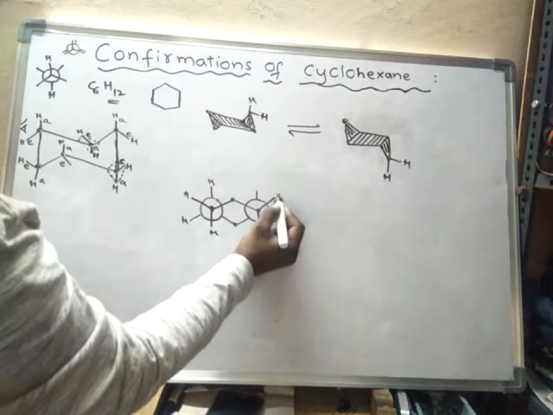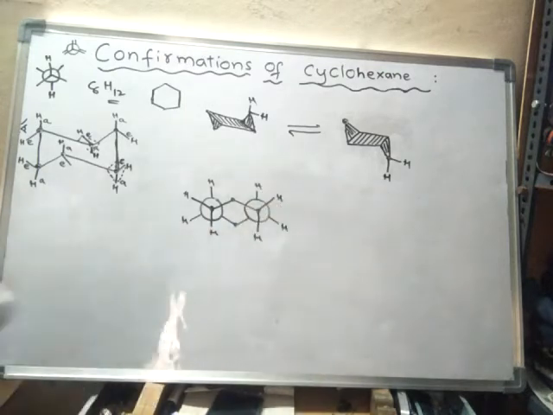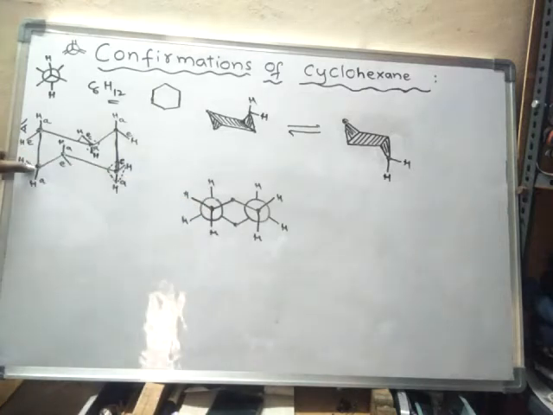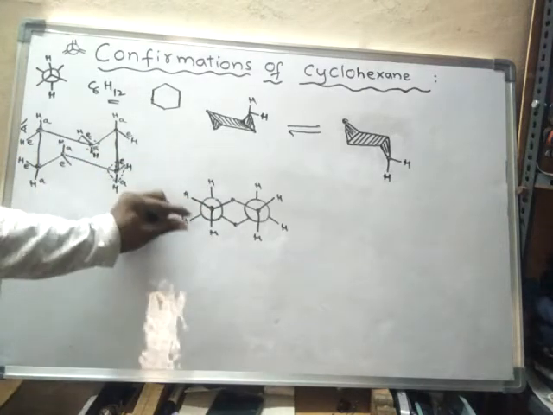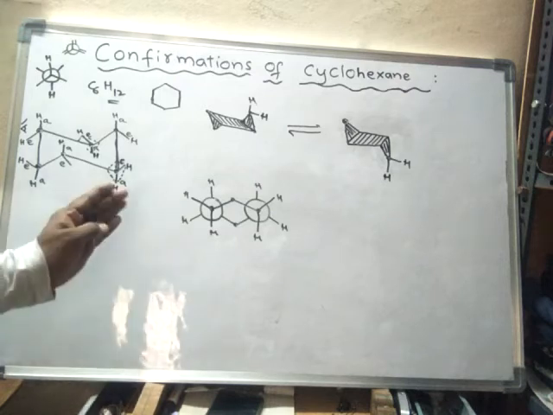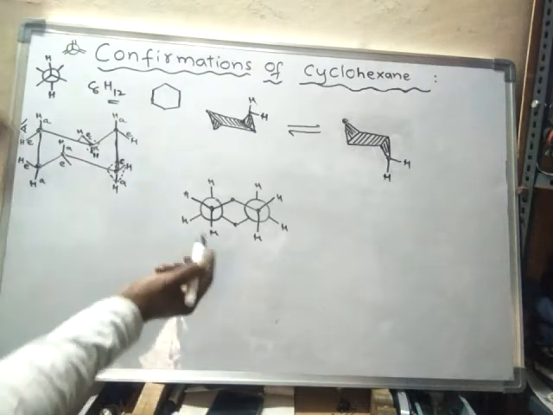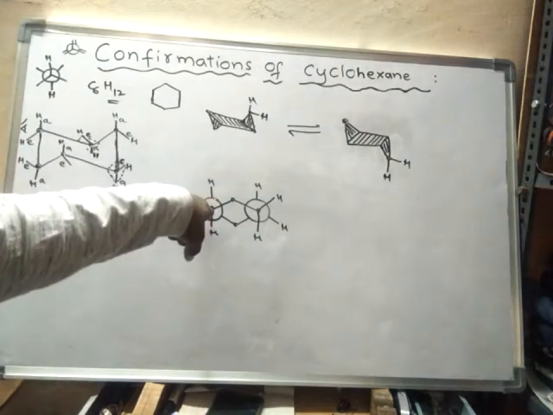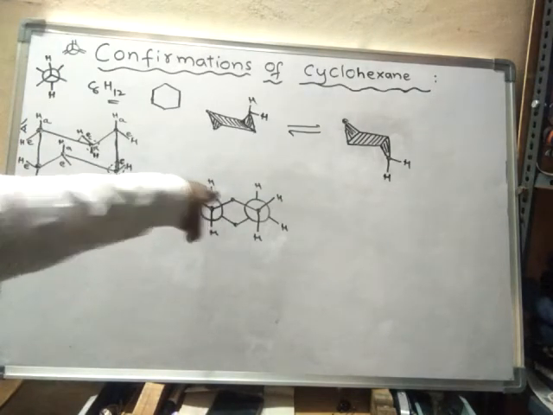These are hydrogens. So like this, the Newman projection of cyclohexane will look like this. Here there are two carbons, this carbon and this carbon. We are viewing from this side, so this will become the first carbon, this will become the second carbon.